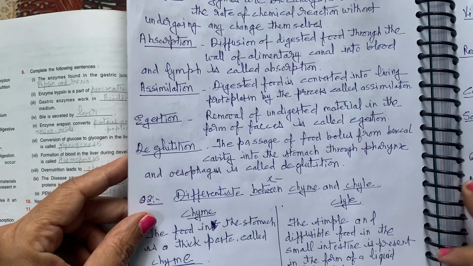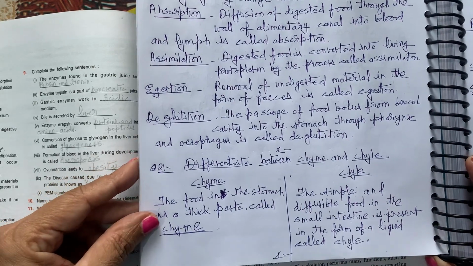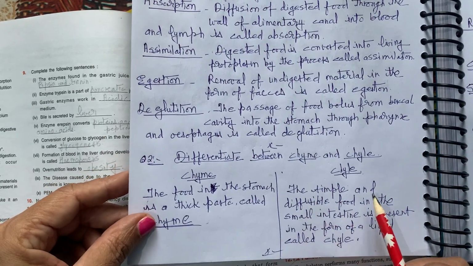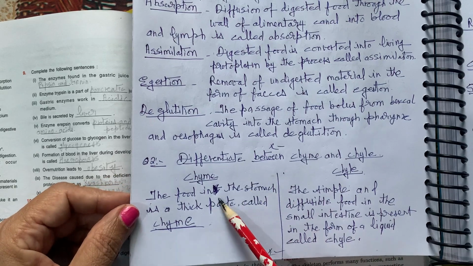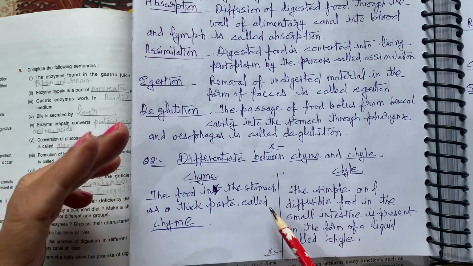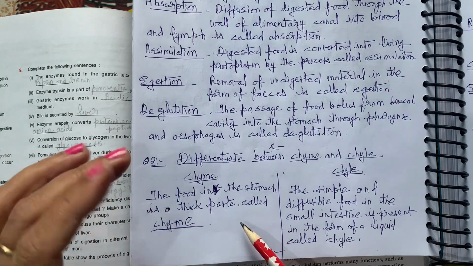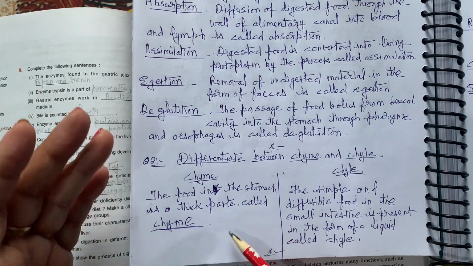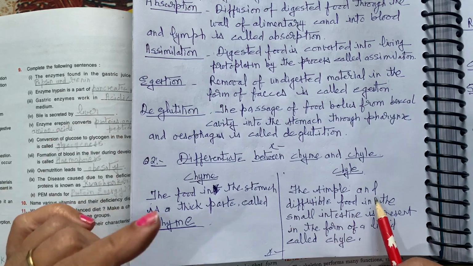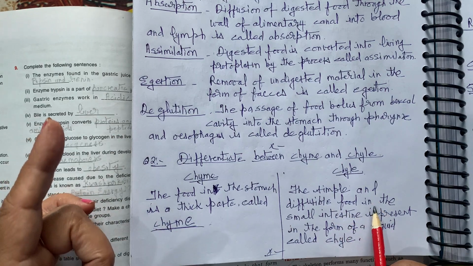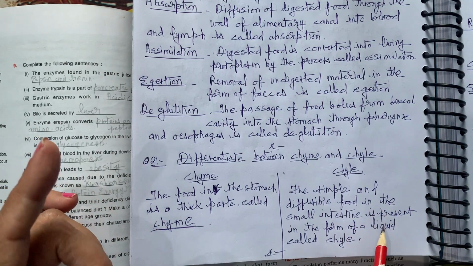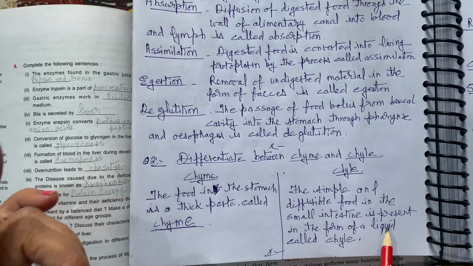Now differentiate between chyme and chyle. The food in the stomach is a thick paste that is called chyme. Means the food which is present in the stomach in the form of a paste is known as chyme, whereas the simple and diffusible food in the small intestine is present in the form of a liquid.